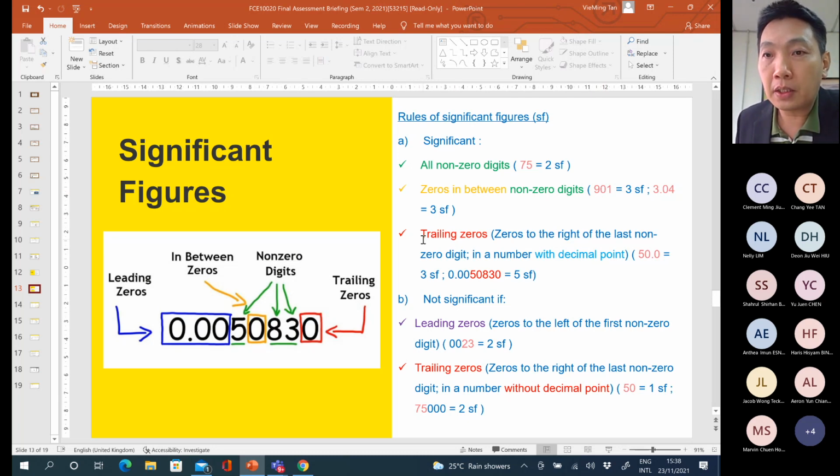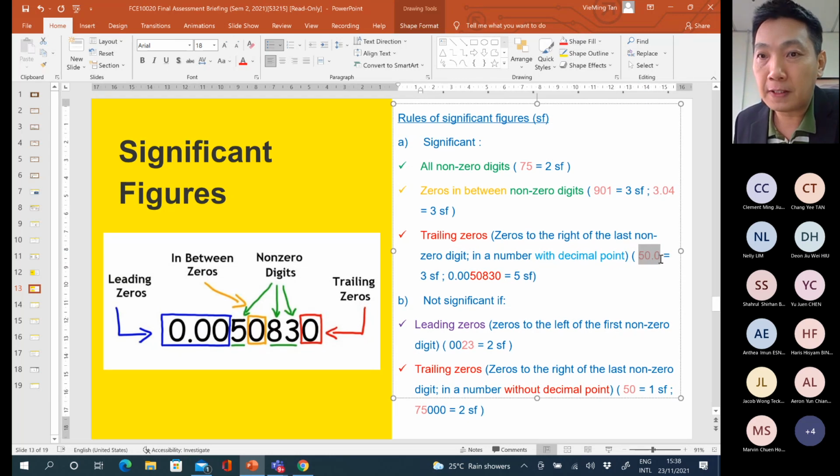Besides that, also include the trailing zeros. Trailing zero means the 0 to the right of the last non-zero digit in a number with a decimal point, like this: 50.0, let's say. Then this one should be considered as 3 significant figures.